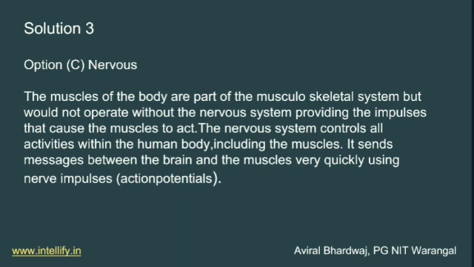So the muscles of the body are part of the muscular system but would not operate without the nervous system providing the nerves. So the answer is nervous. The nervous system is the most important part for sending messages, for blood flow, for cell function, and many other functions. So the answer is nervous.